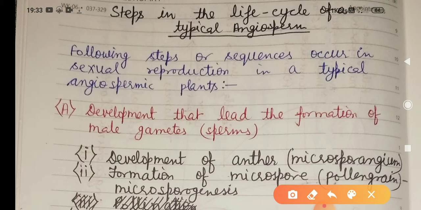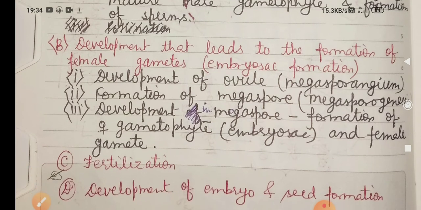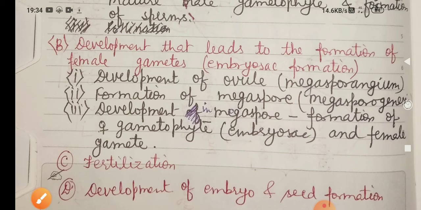Today we will discuss the steps in the life cycle of a typical angiospermic plant. It comprises mainly four major headings. One is development that leads to formation of male gametes or sperm. B. Development that leads to formation of female gamete, the embryo sac. C. Fertilization. And D. Development of embryo and seed formation.